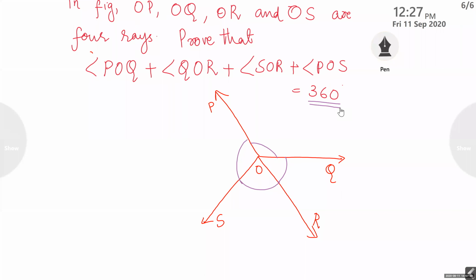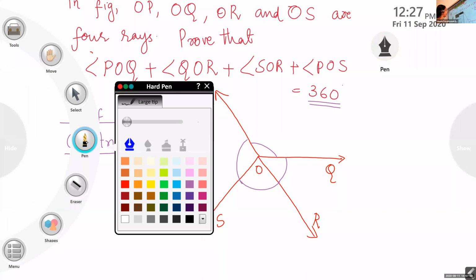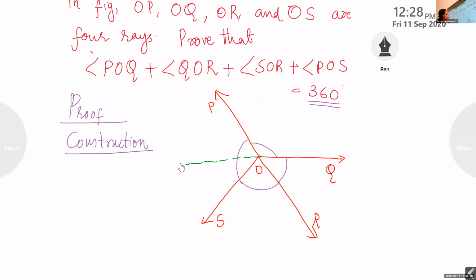Now, for our proof, when you write our proof, we have to draw a construction that is our own, which, if you draw this, will make it easy for us to prove. So one construction is there. Listen, children, no need of writing now. The construction is that this ray OQ, we are extending backwards, towards left as OT.